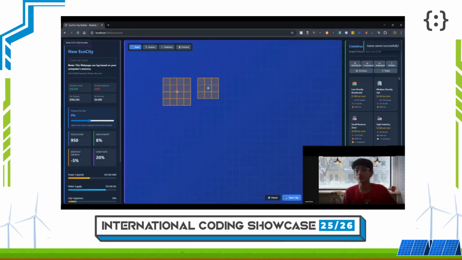In the EcoVerse module of our application, you can create your own ecosystem, and then you can assign houses, residential zones, commercial, industrial, and utilities, services, or even parks. And then with all of this, each and every action changes every single aspect.